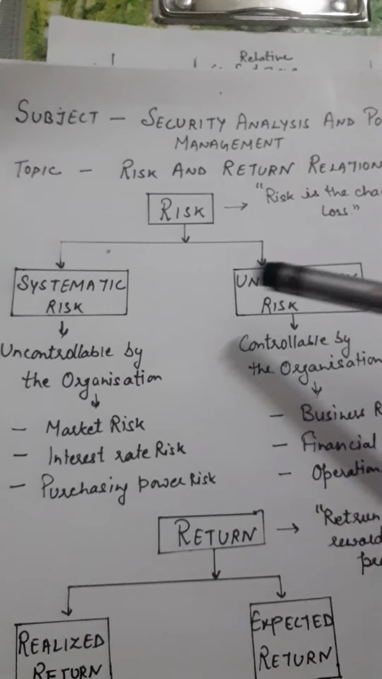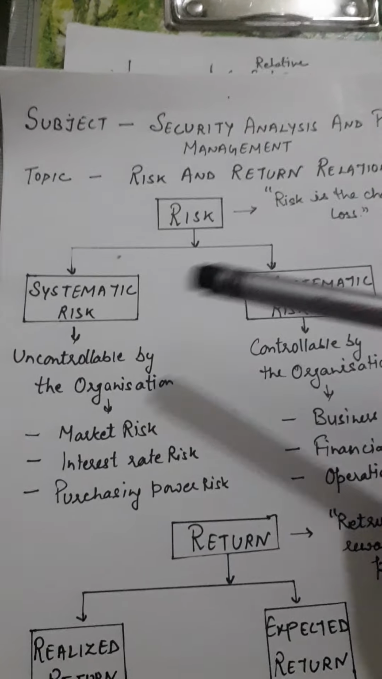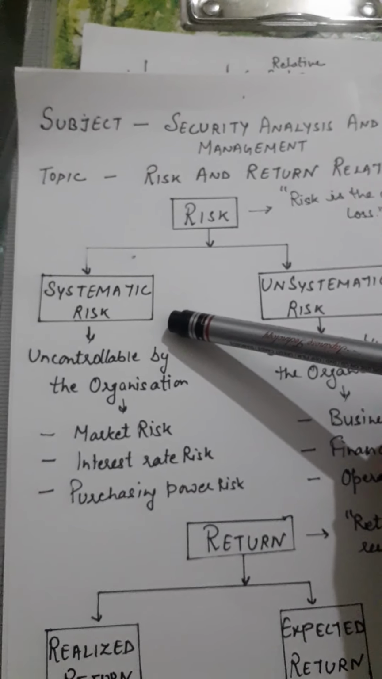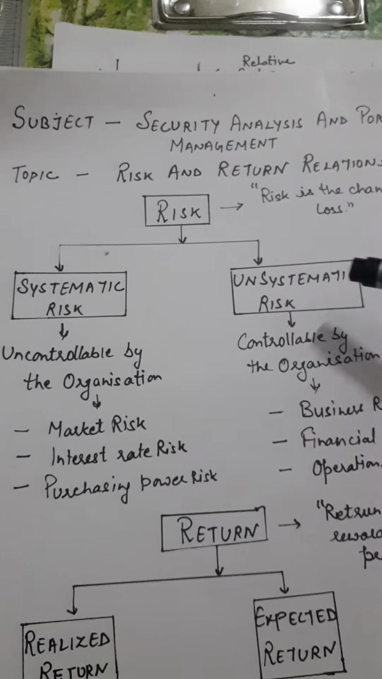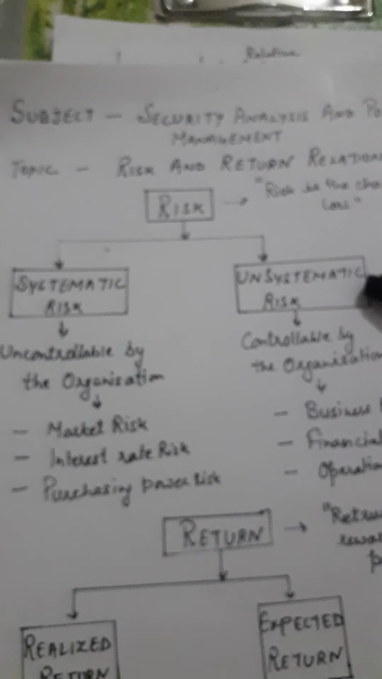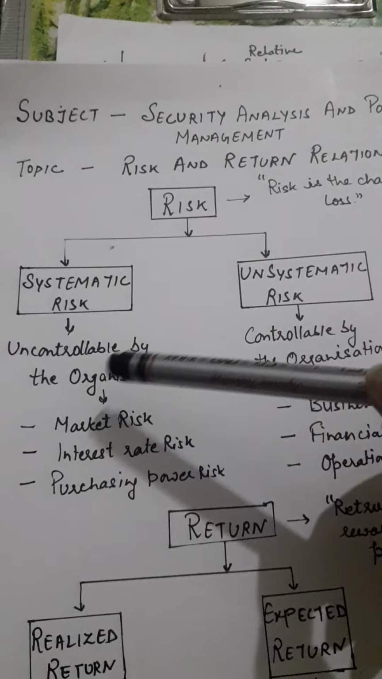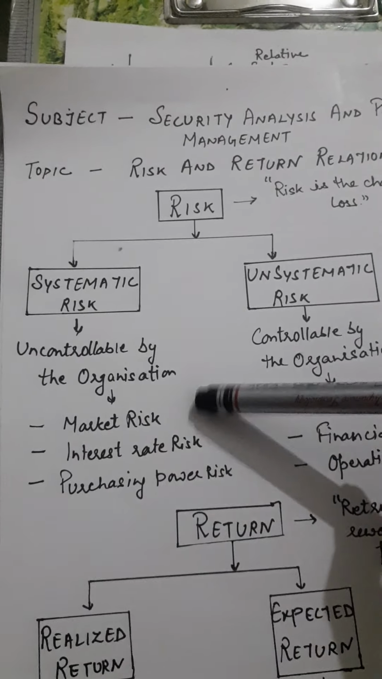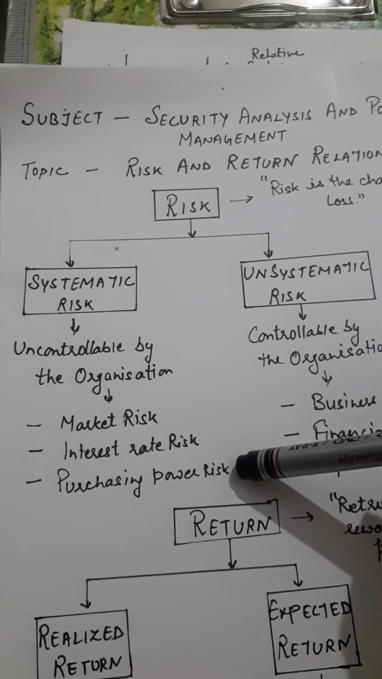So here we have two types of risk: systematic risk and unsystematic risk. Systematic risks are those risks which cannot be controlled by the organization, and unsystematic risks are those risks which can be controlled by the organization. So, uncontrollable risks are of three types: market risk, interest rate risk, and purchasing power risk.